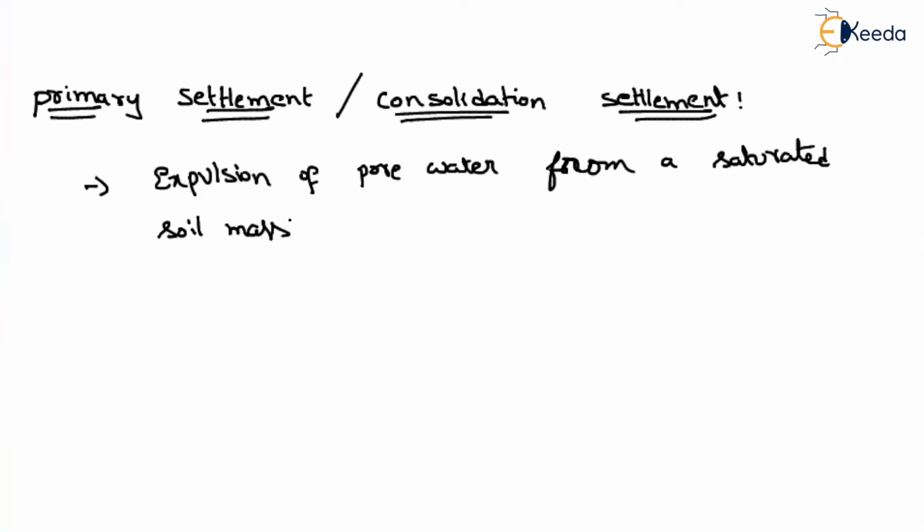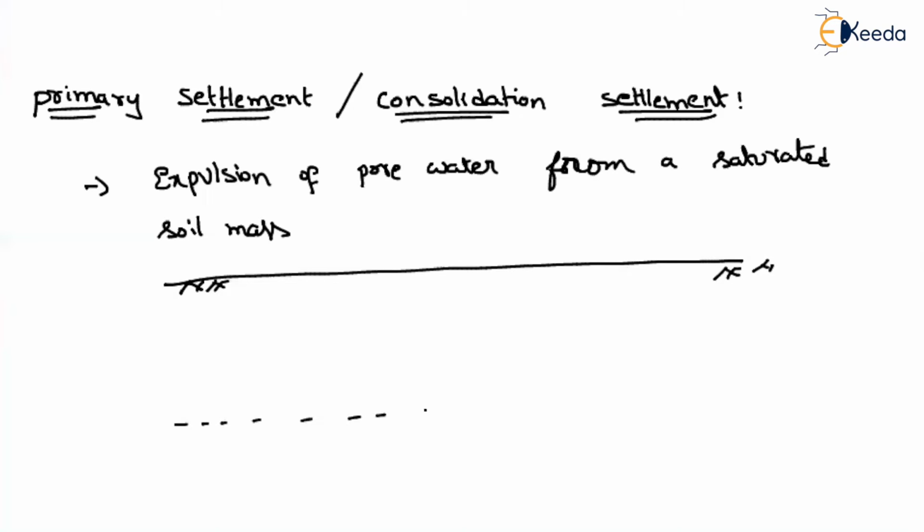So let us understand that for primary consolidation to occur, we should know the permeability and also the compressibility of the soils. Suppose we consider a natural deposit of soil consisting of two different layers, a sand layer and a clay layer.